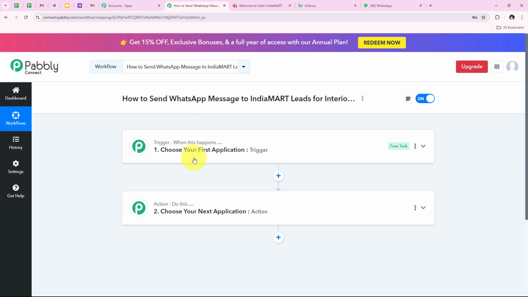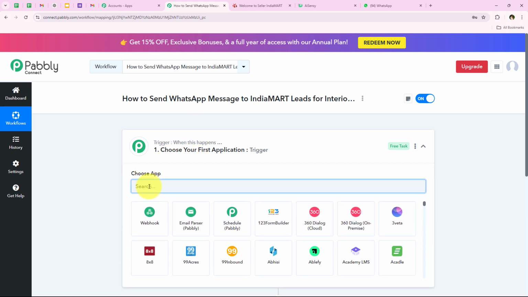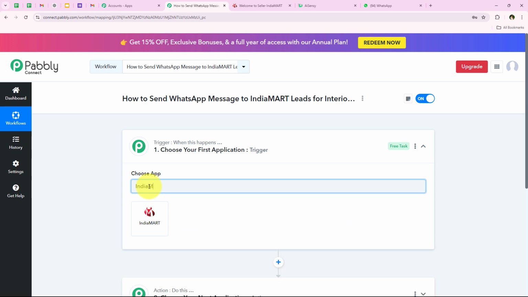And to start with our automation, we have to select a trigger application. So for my trigger application, I'm going to select it as IndiaMART because I want that as soon as a new lead is received from my IndiaMART account, automatically my workflow should be triggered.